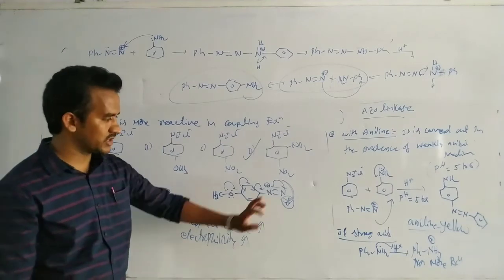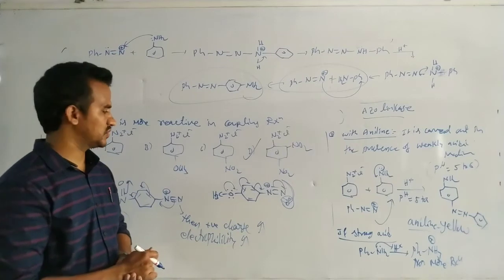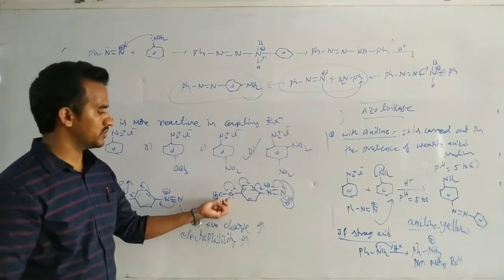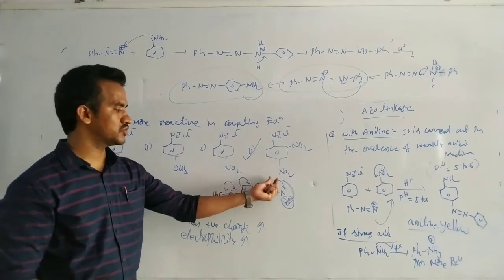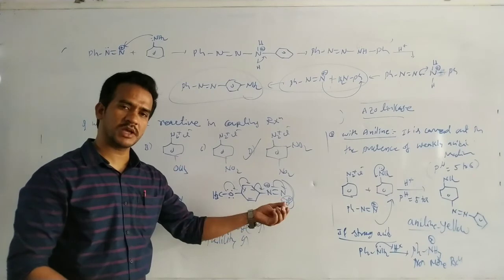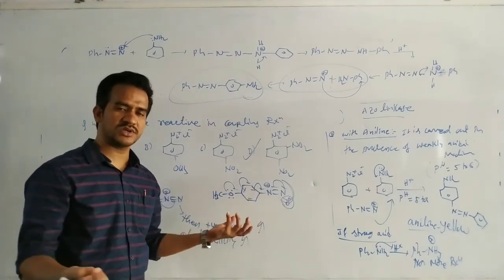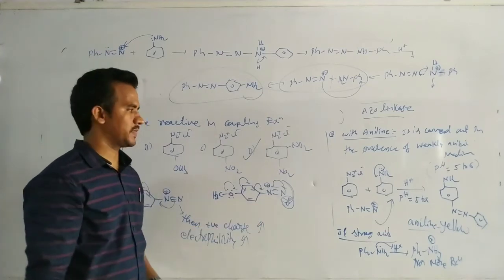That negatively charged nitrogen is not an electrophile. So it is a donating group. This one transfers the non-bonding electrons from the benzene to the nitrogen, so this nitrogen gains electrons. It means it becomes electron rich. An electron rich species is not an electrophile, so it is less reactive. It is not involved in coupling reactions.